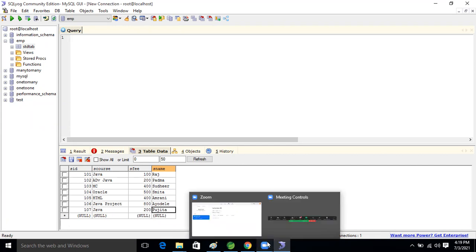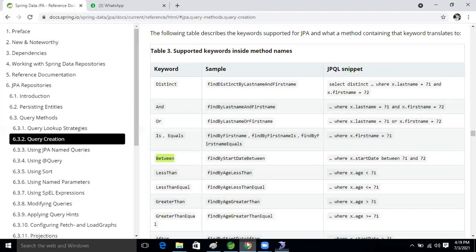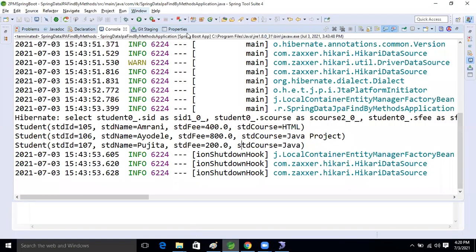So, same as in JPA, we want to perform between. In the find-by method, what is the key there now, guys? The Between key is there in the documentation, the Spring Boot JPA documentation. I am explaining to you based on that documentation, guys. So good, let's write that method now.